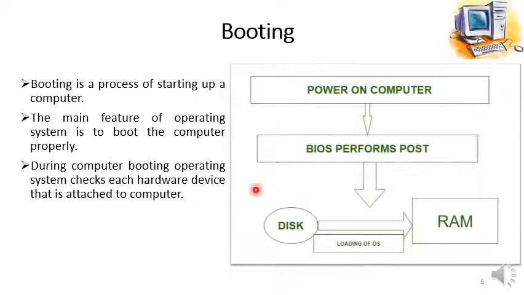So this is how the booting function is performed. First of all we power on the computer, then the BIOS performs the POST function, power on self test. If all the devices are connected properly, like for example memory, hard disk and other input output devices, and functional, then the BIOS will load the operating system from disk into the RAM, and our computer will be successfully booted.